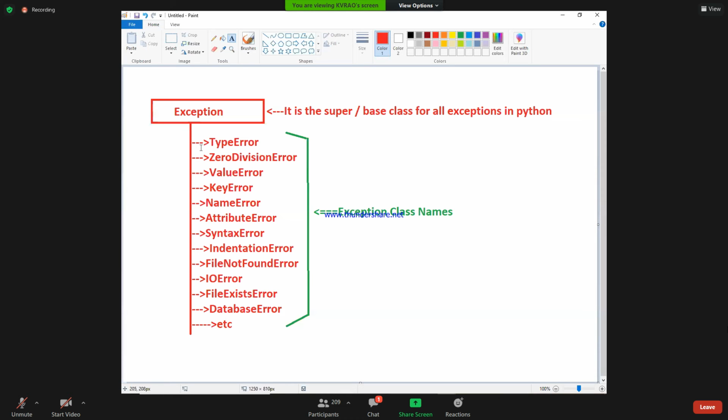Sir, how was TypeError developed? How is ZeroDivisionError developed? How is ValueError developed? All these classes are subclasses of Exception. When you develop your own exception class tomorrow, your exception class is also a subclass of what? The super class, which is Exception, with capital E. If you write small e, you get an imposition.